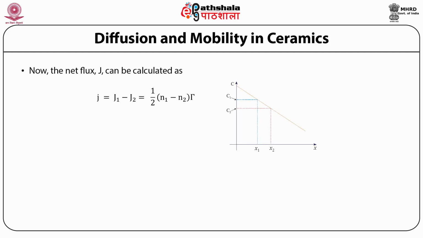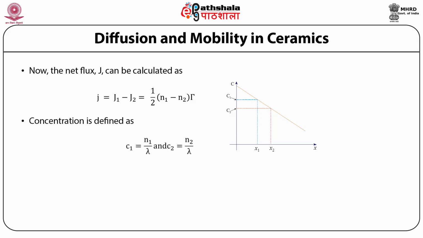Now the net flux, that is J, can be calculated as J equal to J1 minus J2, which is equal to 1 by 2 times (N1 minus N2) into lambda.